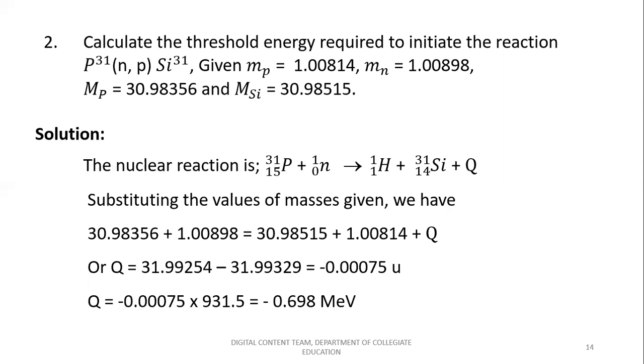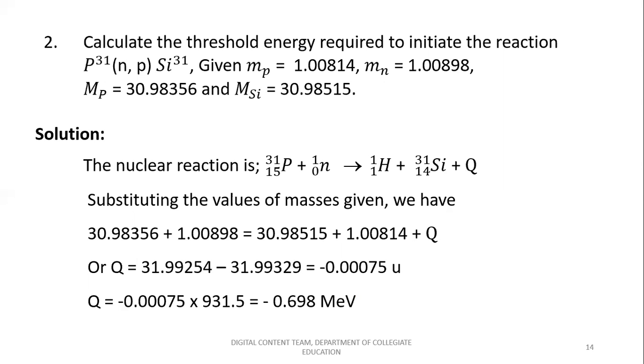Calculate the threshold energy required to initiate the reaction phosphorus 31 with the neutron and proton as the incident and outgoing particles, and silicon 31 as the product nucleus. Given MP equals 1.00814, Mn, the mass of the neutron, 1.00898, MP, the mass of the phosphorus, 30.98356, and MSi, that is the mass of the silicon, 30.98515.